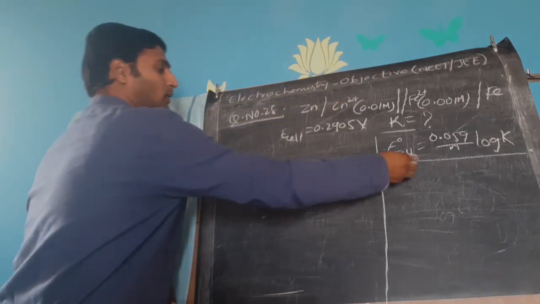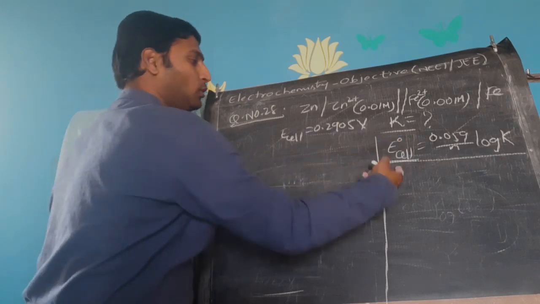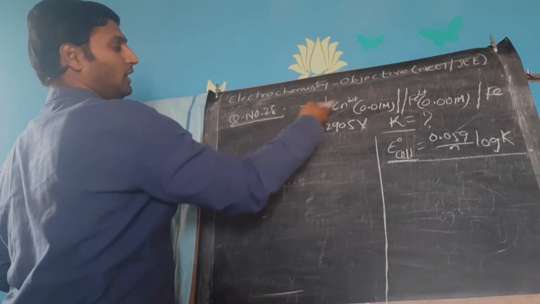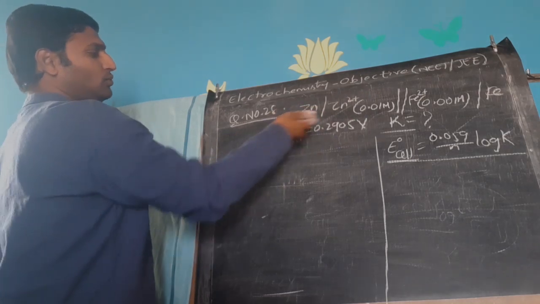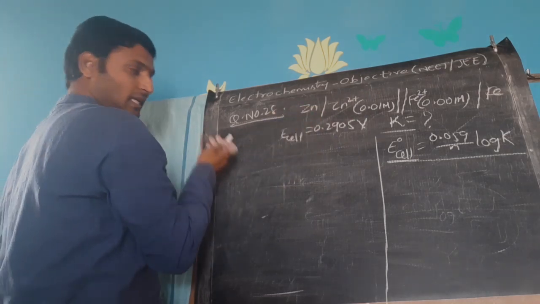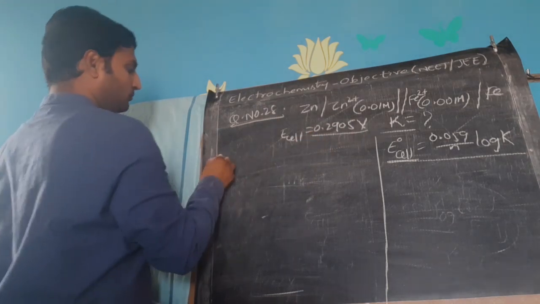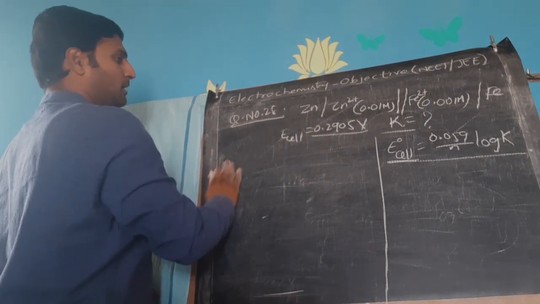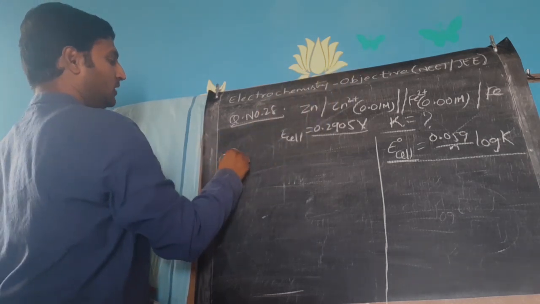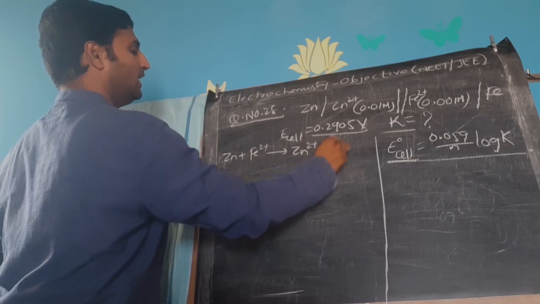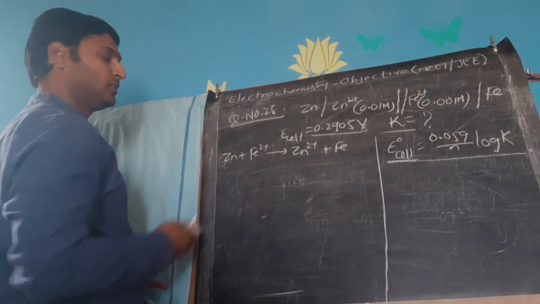So step 1, you will have to find E naught cell, then in step 2 you go here to find the K value. Now, how do you find E naught cell? Use the Nernst equation for cell potential, because he has already given you E cell. First let me write the cell reaction: zinc plus Fe2+ gives rise to Zn2+ plus iron, right?